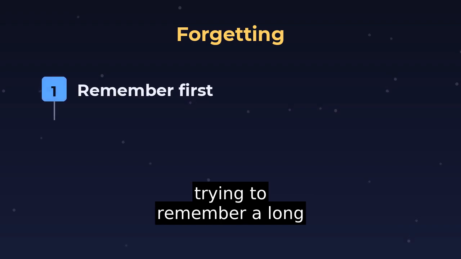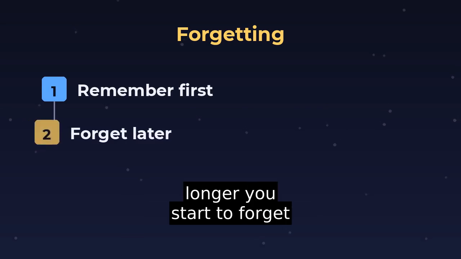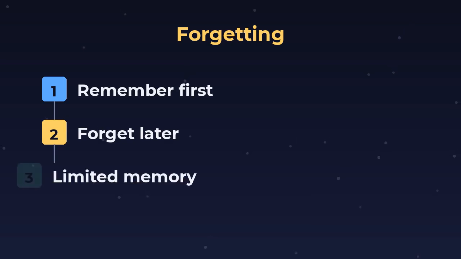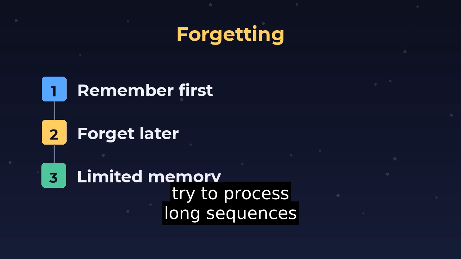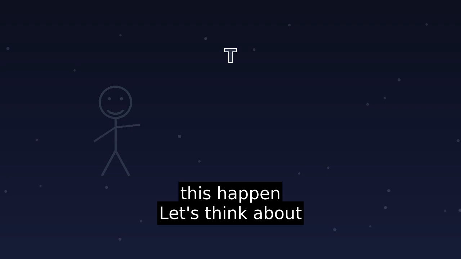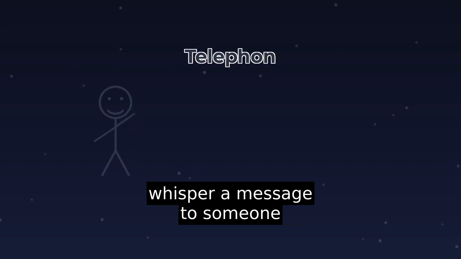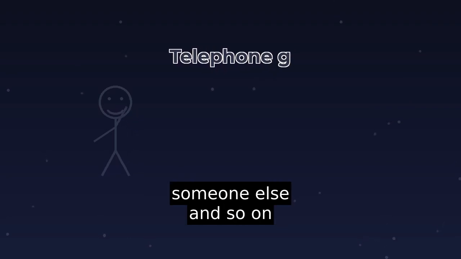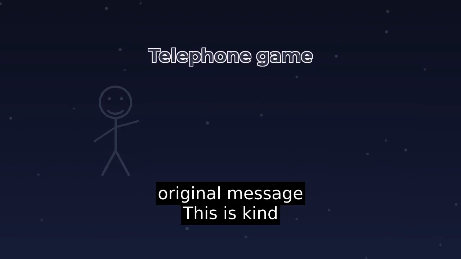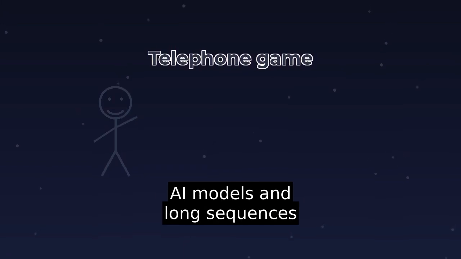Imagine you're trying to remember a long list of items. You can remember the first few items, but as the list gets longer, you start to forget. This is kind of like what's happening with AI models. They have a limited amount of memory, and when they try to process long sequences, they start to forget the earlier parts. But why does this happen? Let's think about it like a game of telephone. You know, where you whisper a message to someone, and they whisper it to someone else, and so on. By the time the message gets to the end, it's usually completely different from the original message. This is kind of like what's happening with AI models and long sequences.